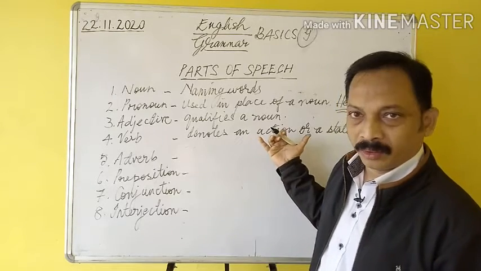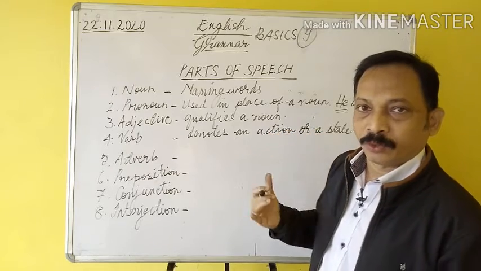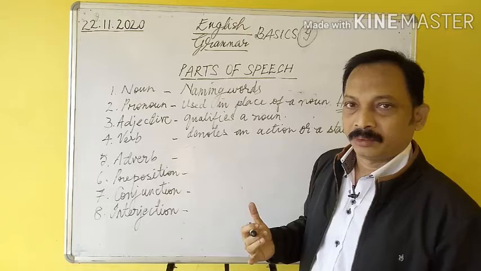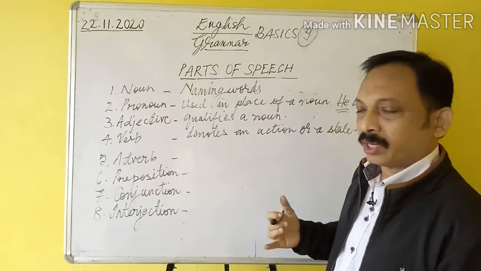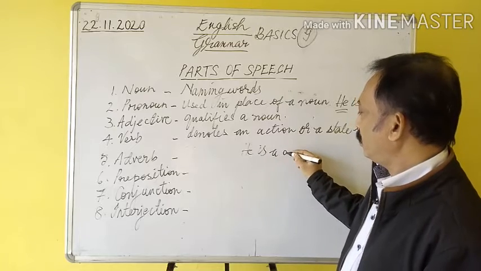They all denote a state of being using the form of be alone. Then you get a state of being, like he is a good boy.